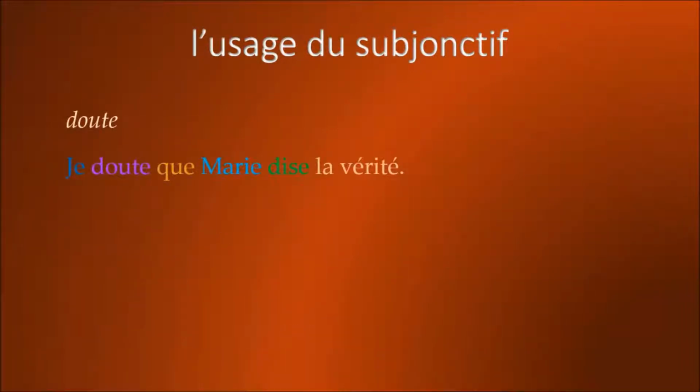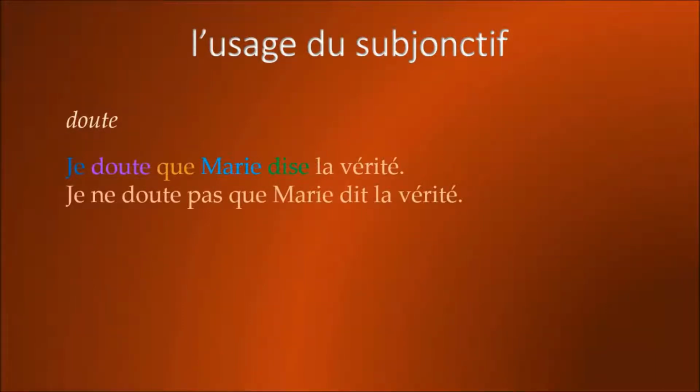So, for example, we have je doute que Marie dise la vérité. I doubt that Marie is telling the truth. However, the opposite statement is a bit different. Je ne doute pas que Marie dit la vérité. I do not doubt that Marie is telling the truth. In this sentence, there is no doubt, and consequently, there is no subjonctif.